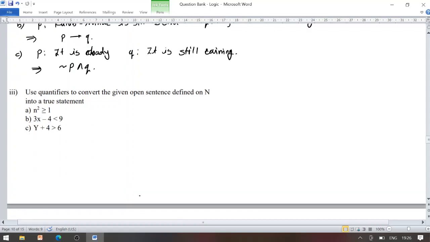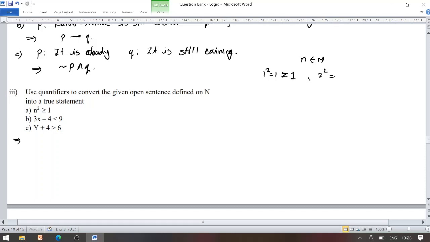Use the quantifiers to convert given open sentences defined on the set of natural numbers capital N into a true statement. So first we have n square greater than or equal to 1. For n belonging to the set of natural numbers, every natural number's square is always greater than or equal to 1. That means 1 square equals 1.